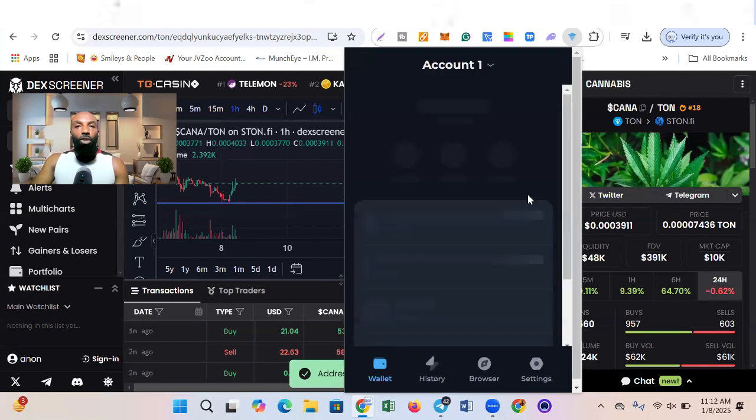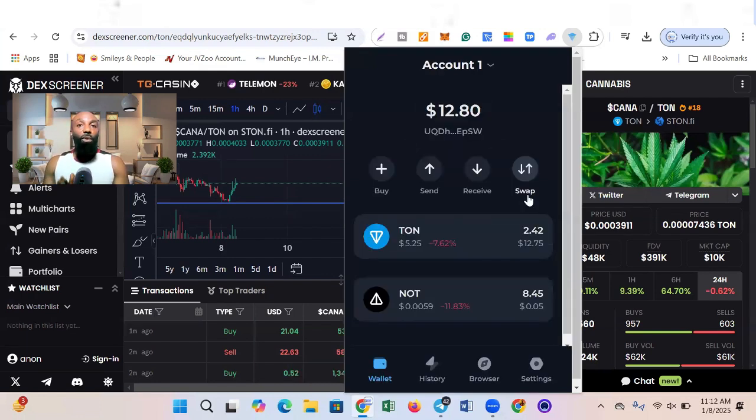I'm going to be showing you how to buy it now if you don't have it already. If you've not purchased the CANA meme coin, make sure you follow this process and be able to purchase it. Like I already told you, this is not on the Solana network. This is basically on the Ton network, so we'll be using Tonkeeper.